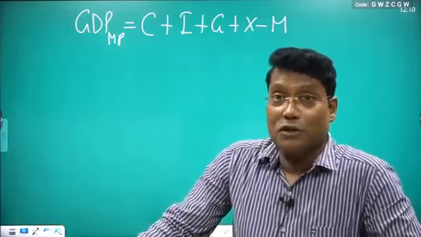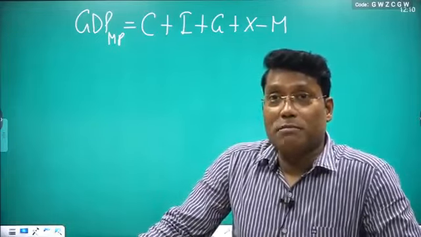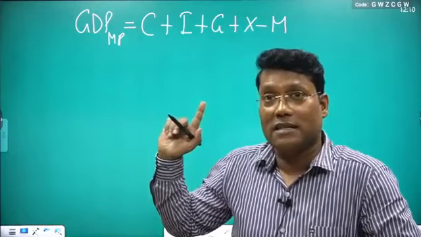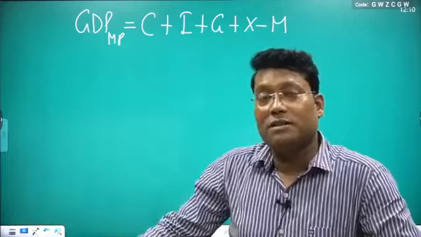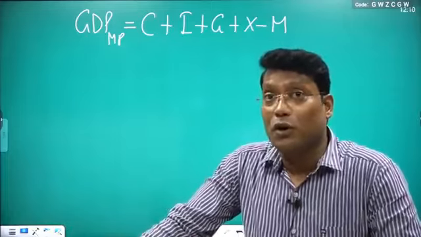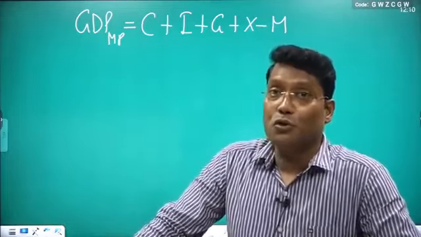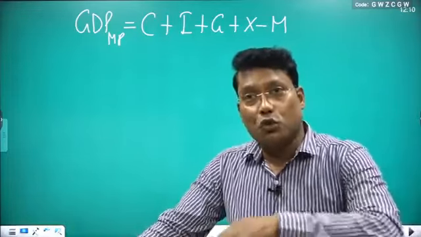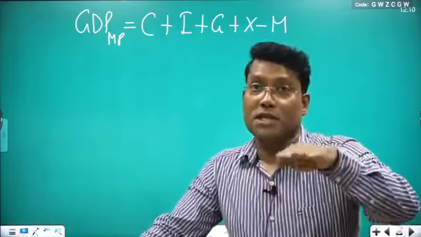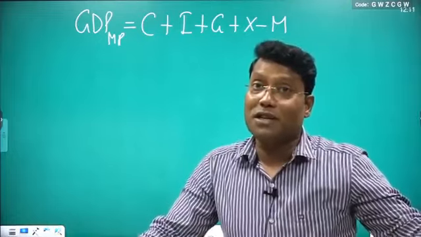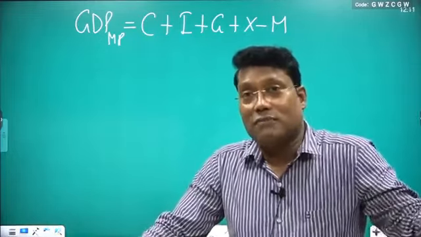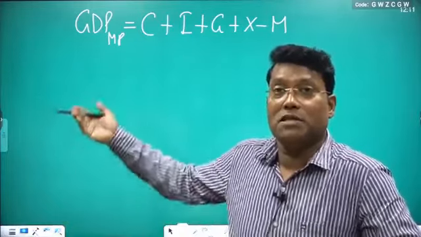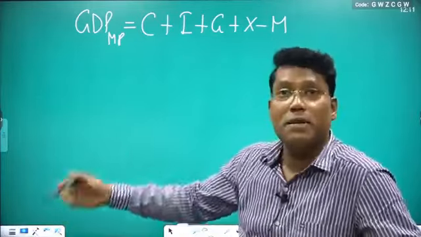They spend on imported goods as well, but that much amount you subtracted, that is the minus M. So the left amount is only on domestically produced goods and services. The total expenditure on domestic goods and services must be equal to the value of output produced in the country, the total value of final output, that is nothing but GDP at MP.